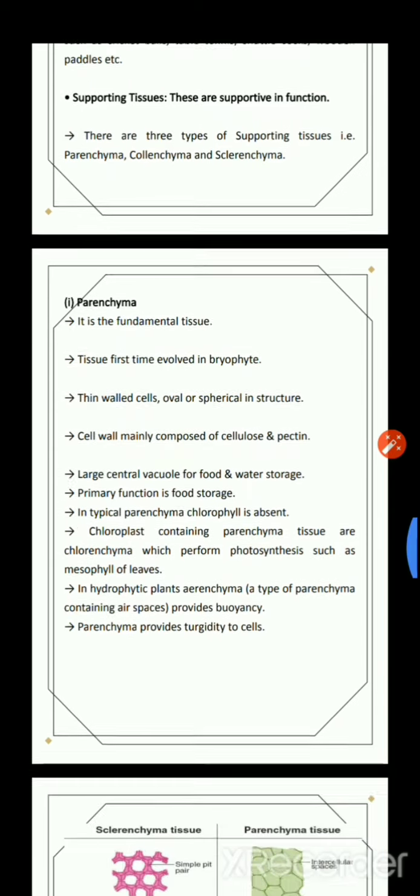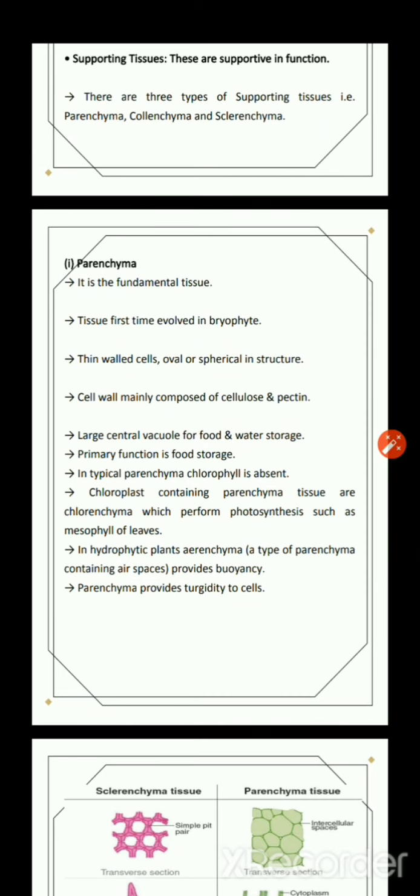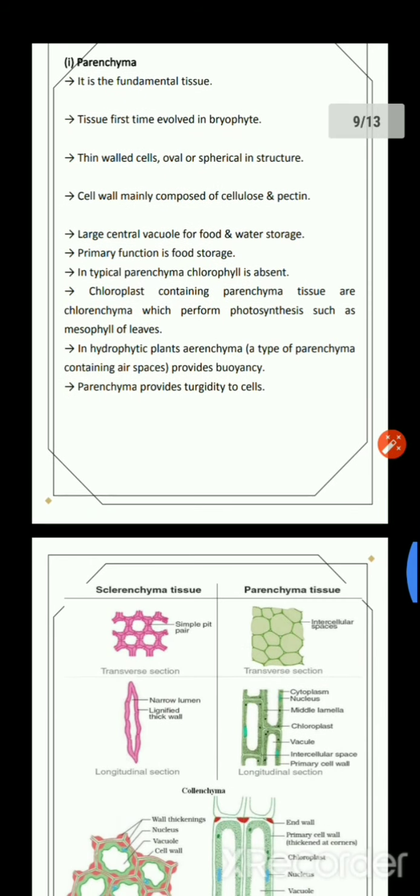Now we are going to talk about the supporting tissues. They are supportive in function, that's why they are known as supporting tissues. There are three types of supporting tissues, that is parenchyma, collenchyma, and sclerenchyma. Parenchyma tissue is basically a fundamental tissue. They are present in leaves, stems, etc. This is the first tissue which evolved, first evolving in bryophytes.